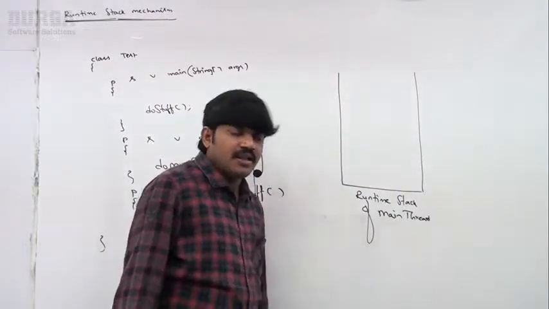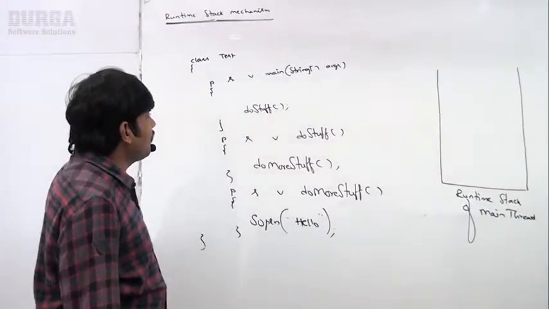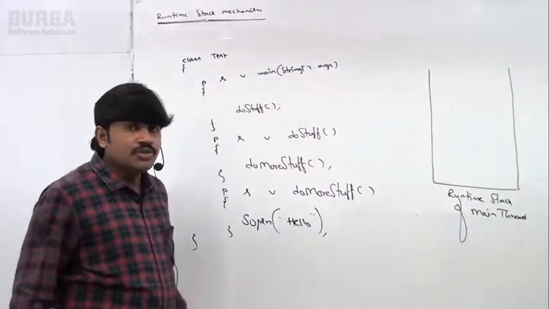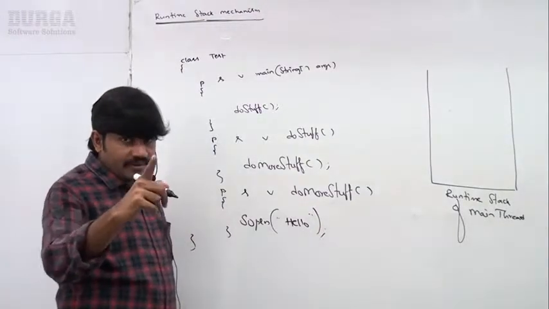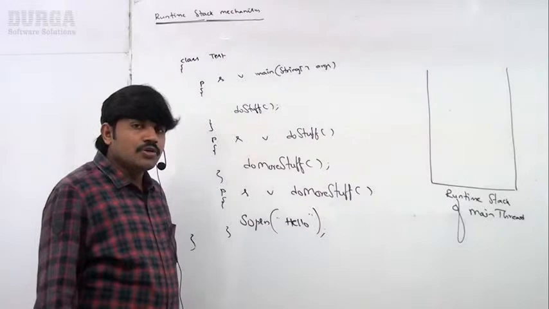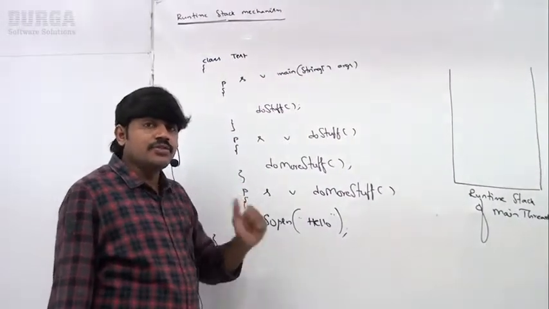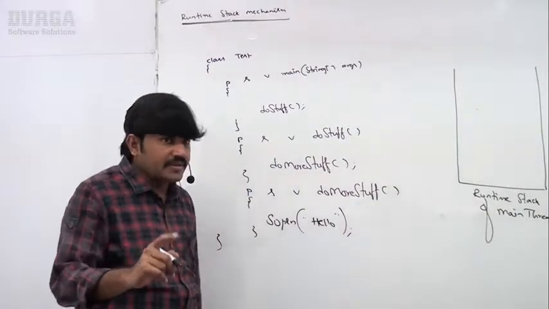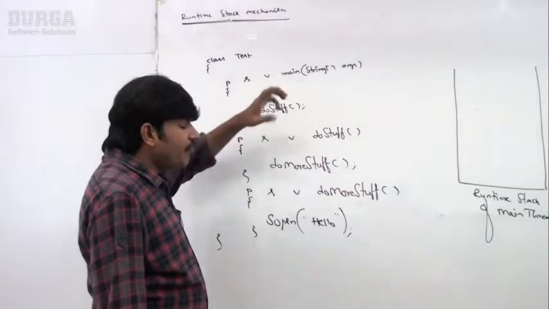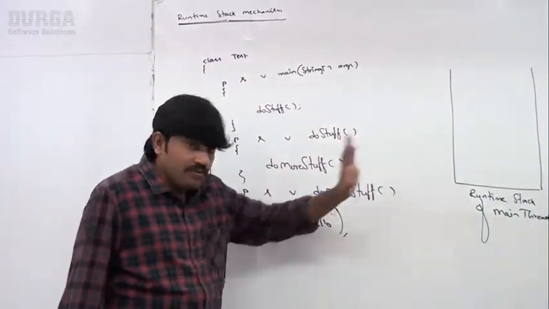Now, which method will be called first by the main thread? The main thread is always responsible to call the main method. So, for every method call performed by the main thread, one entry will be stored.